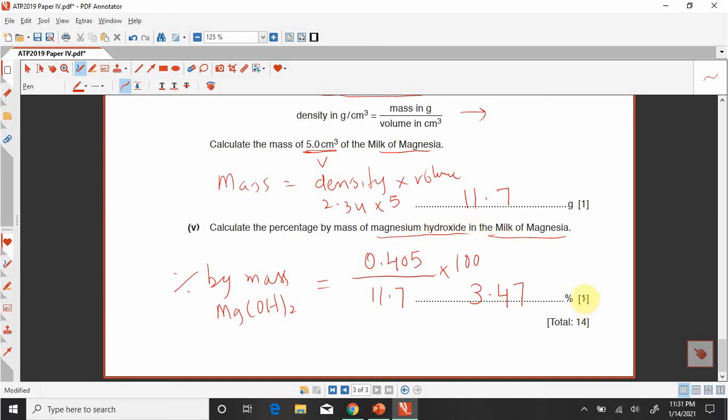That is the last part of this question, that is titration, May June 2019, ATP paper 4 of chemistry. I hope you understood this very important and compulsory part, and it will be very helpful for you in the pre-mock exam and in the CIE exams.